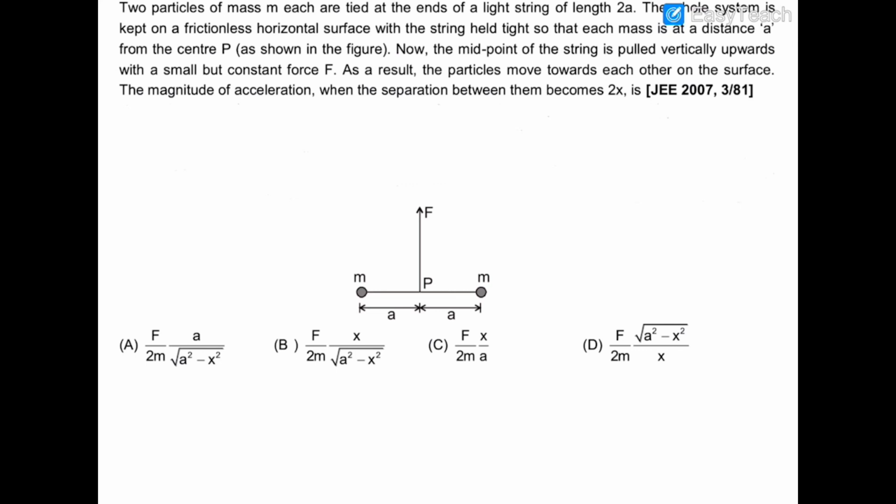If we pull the string from the middle, these masses will start to move towards each other, and at an instant when the distance between these masses is 2x, we have to find the acceleration of each mass. I am drawing the instantaneous diagram of the situation.